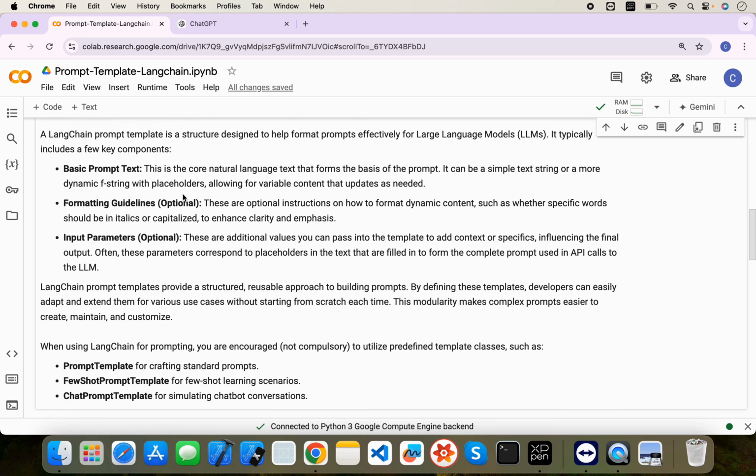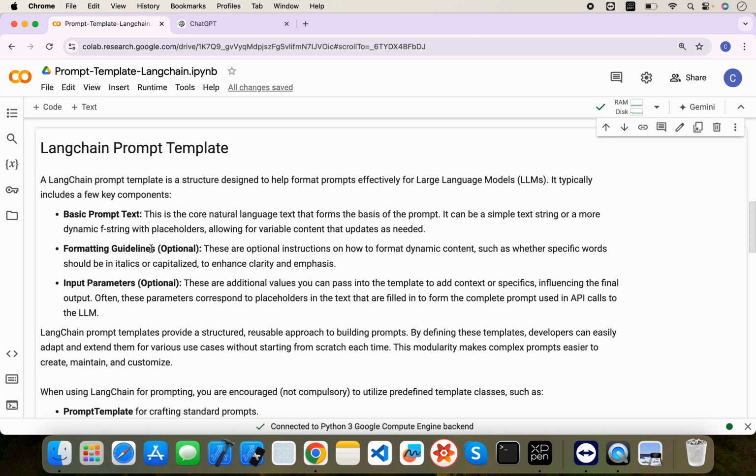So let's see the basic prompt. The basic prompt text is nothing but the natural language text that we passed here in ChatGPT, right? The simple text. It can be a simple text string or a dynamic f-string, right, with placeholders, allowing variable content to be updated as needed, okay?